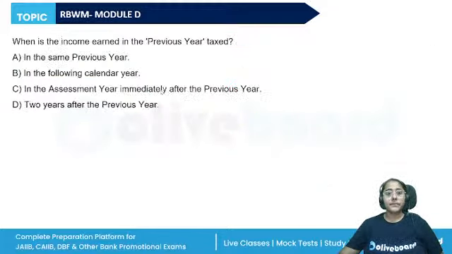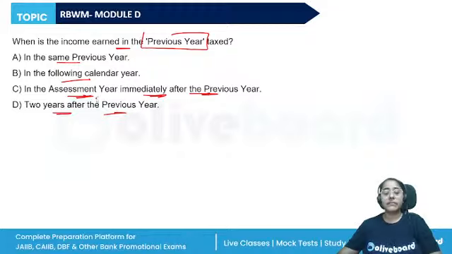All right. When is the income earned in the previous year taxed? In the same previous year, in the following calendar year, in the assessment year immediately after the previous year, or 2 years after the previous year? This thing we have already seen. Yes. So the income which is earned in the previous year will be taxed in the assessment year immediately after the previous year. All right.